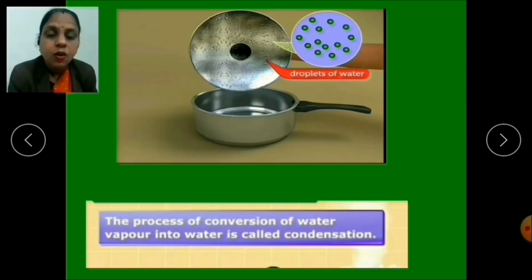So children, what is this process called? Yes, this process of converting water vapor into water is called condensation. That means the gases are converted into liquid by the process of condensation. Now children, how does this liquid convert into solid?